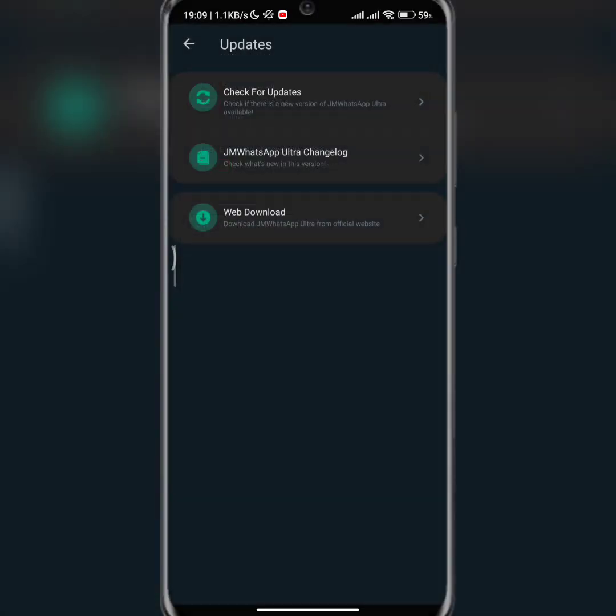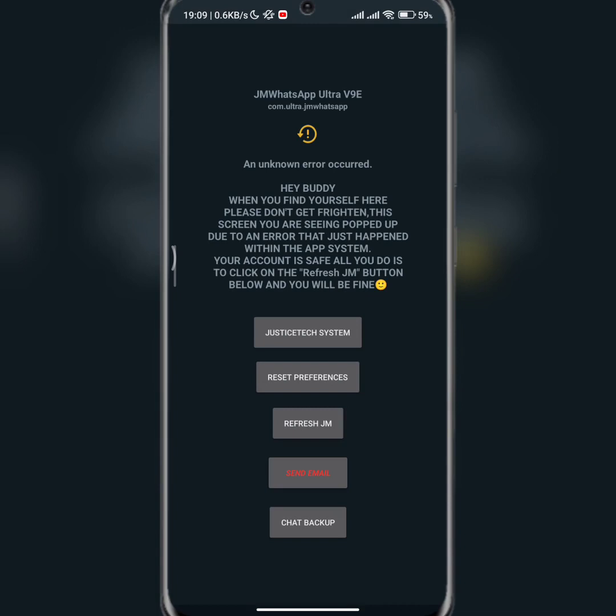Since we don't have official WhatsApp, we might get an error or something like this. When you get this kind of screen, you shouldn't be scared. Like you see here, buddy, when you find yourself here, please don't get frightened. This screen popped up due to an error that just happened within the app system. I said we don't have the website here, so when I click on that, it takes me here.